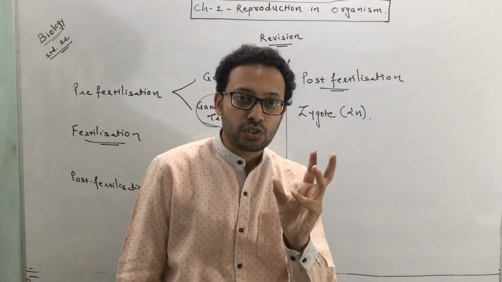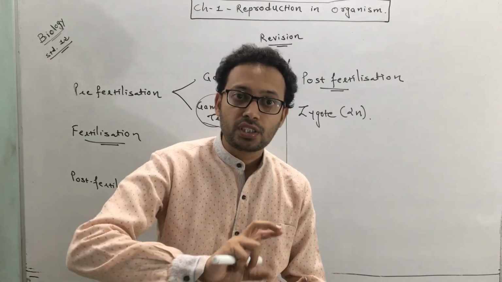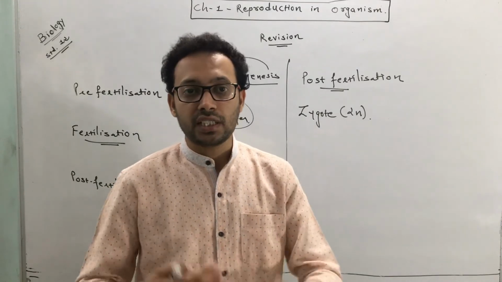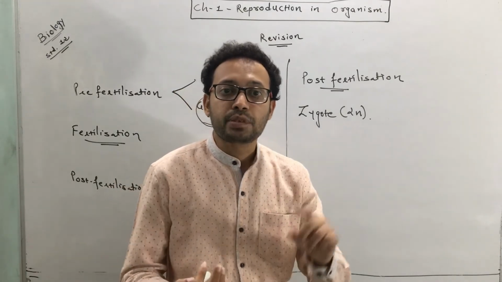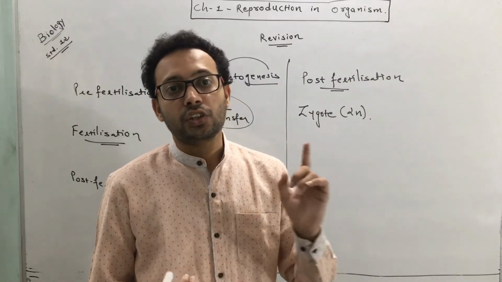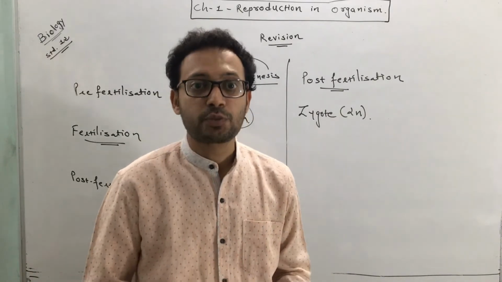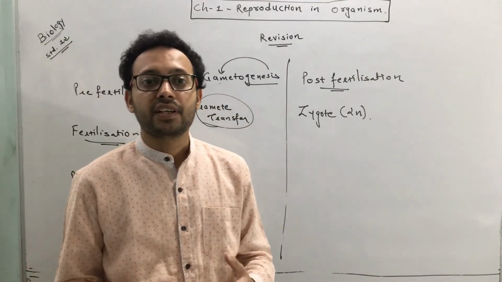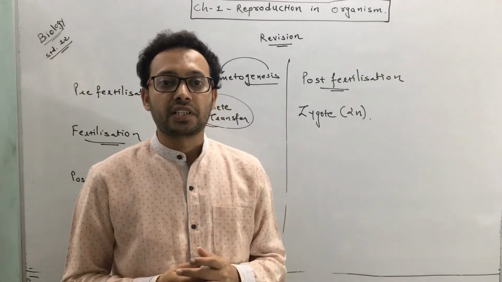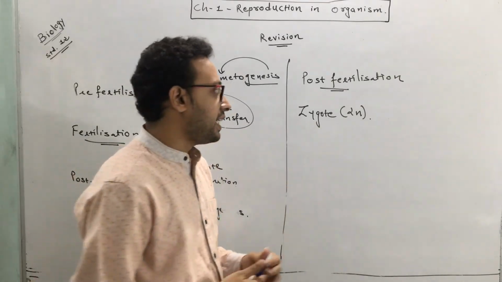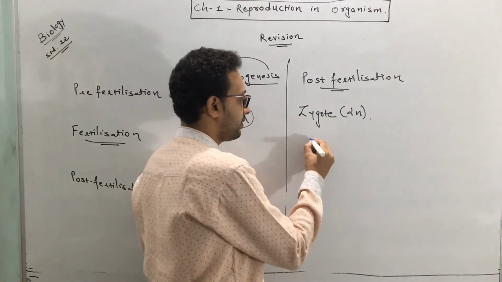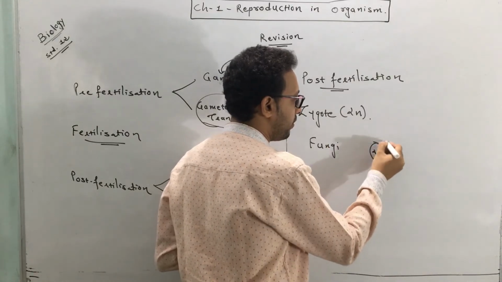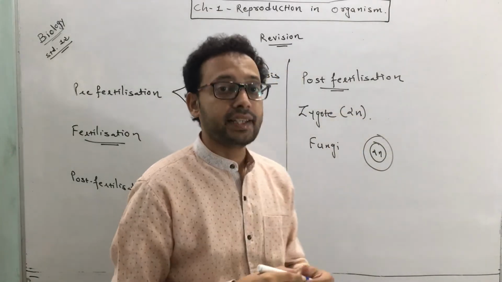From this zygote the further development occurs, and it depends on certain factors, like the life cycle of the living organism, and the environment to which it is exposed. So further development of a zygote differs from organism to organism. A few examples: in the case of fungi, once a 2N zygote is formed, it is covered by layers.